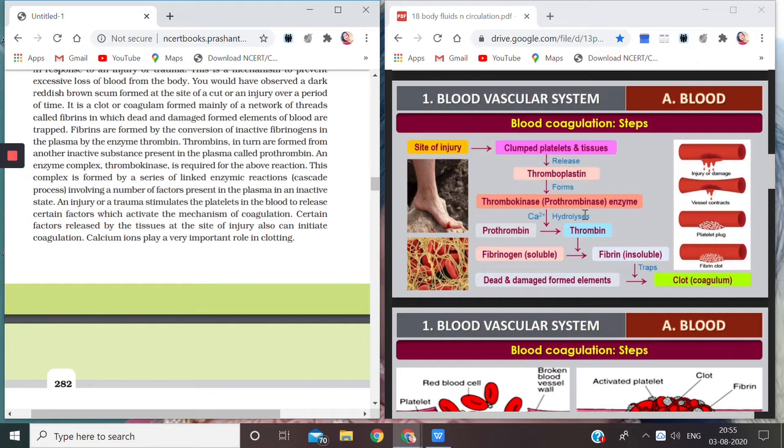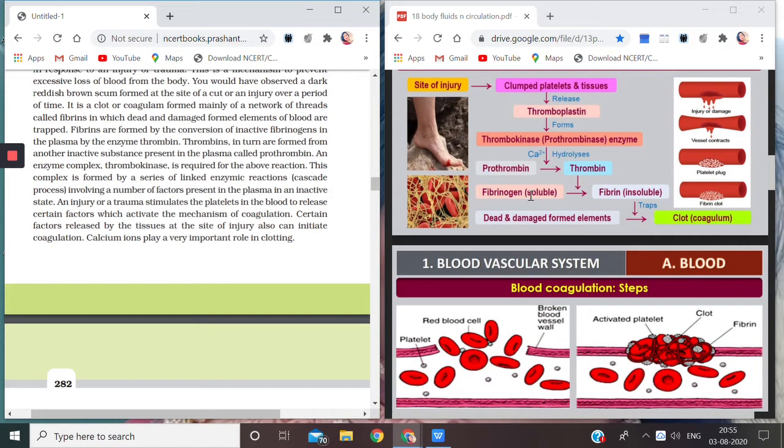This active thrombin will now again convert fibrinogen, which was present in the blood in the soluble form. This thrombin will convert this fibrinogen into fibrin, which is now insoluble, and the fibers will be visible.